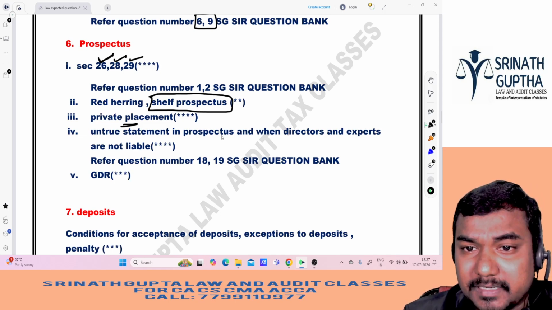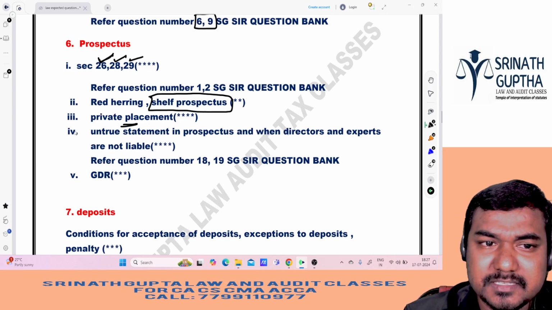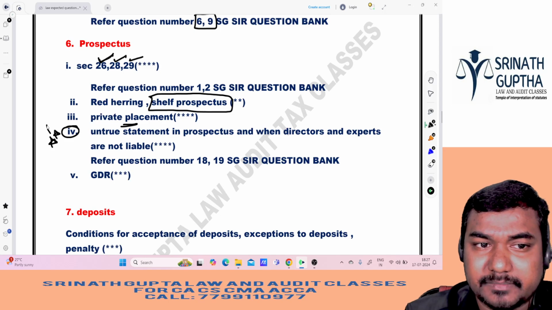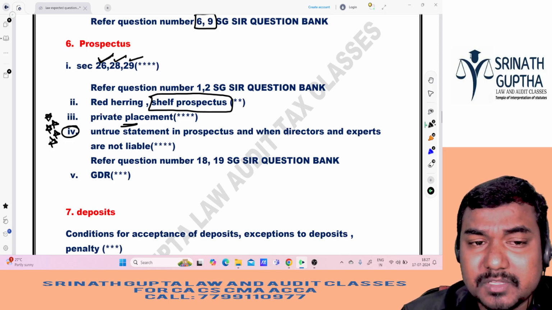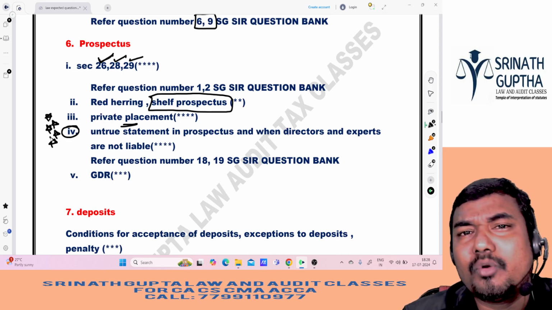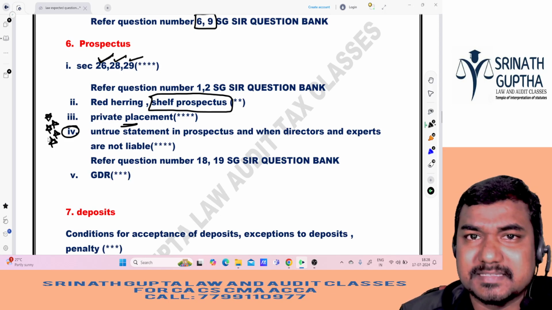Untrue statement in the prospectus, and when directors and experts are not liable, when they are not liable. This is very favorite question of the examiner from this chapter. Effects of untrue statement. We have some case laws also, sir. So those case laws practically he is asking, so many times he is asking same question, sir.